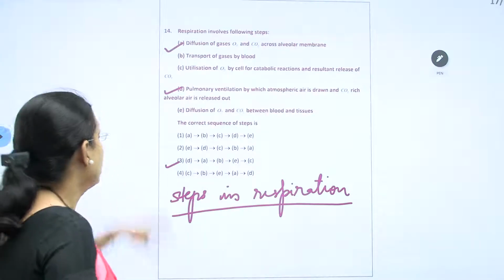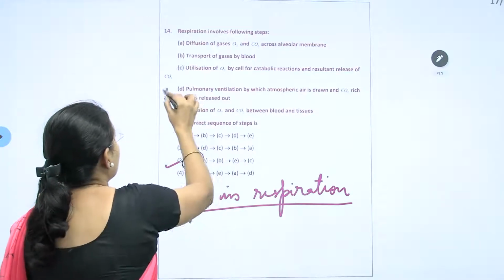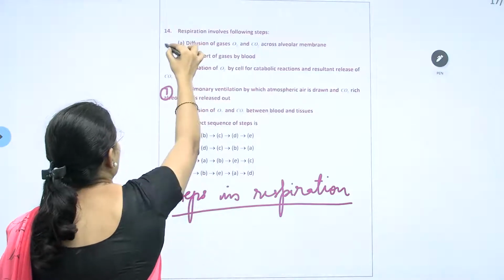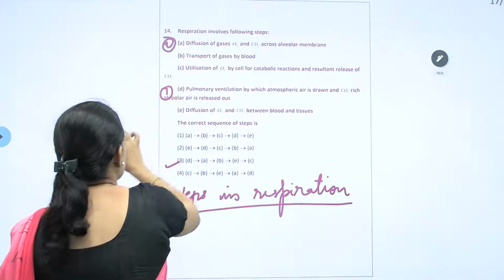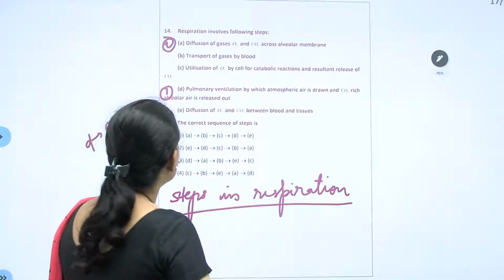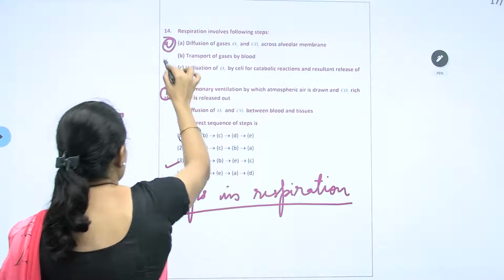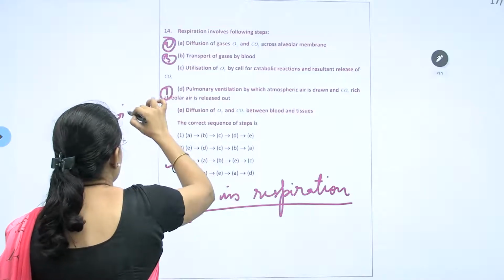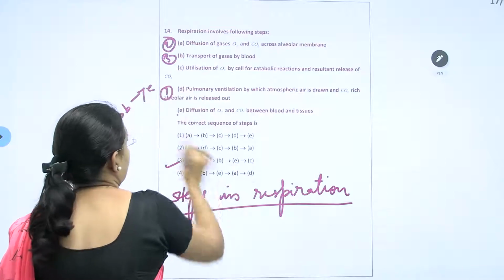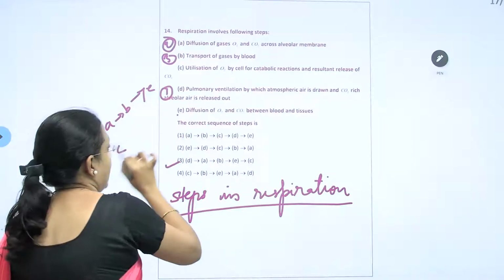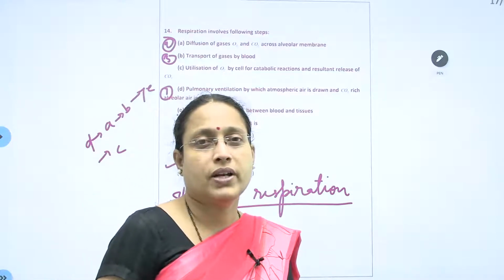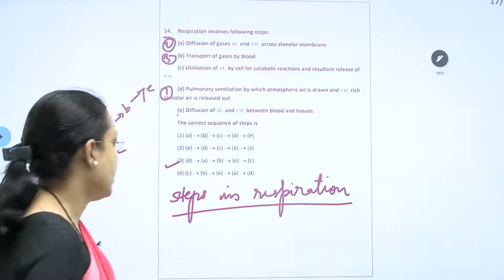Pulmonary ventilation occurs first, D. Then diffusion occurs, then comes A. And after diffusion, there should be transport of gases, that is B. And E next. And next is C. This will be according to the respiratory steps which I have explained.